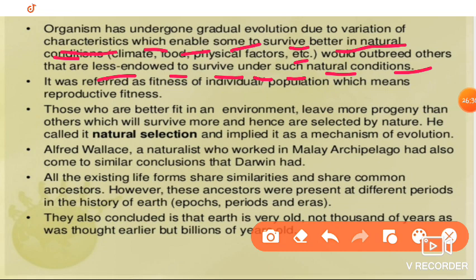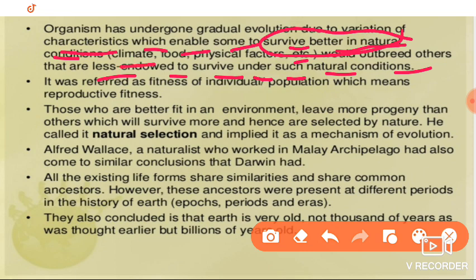Due to variation, genes and mutations, they underwent gradual changes. A lot of variations occurred, and those variations are much needed for better survival in nature, because the climatic condition is not the same. Whatever climatic condition was present in the early earth is not the same in the present earth.